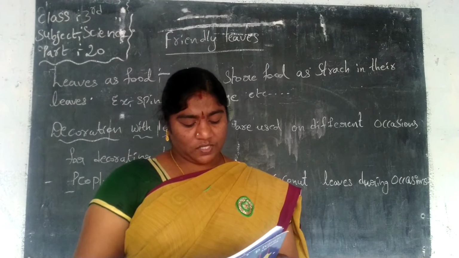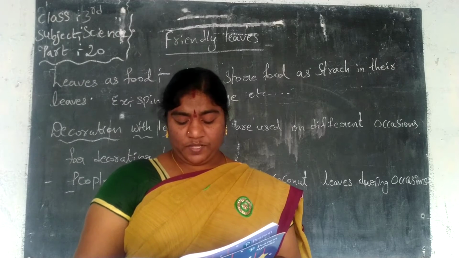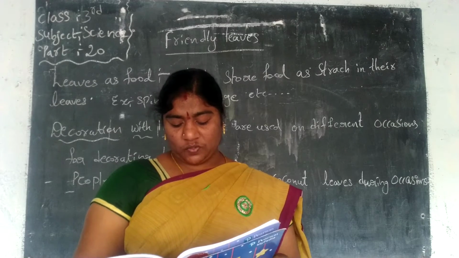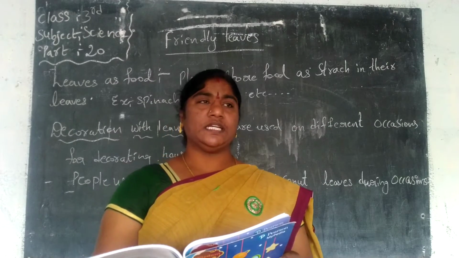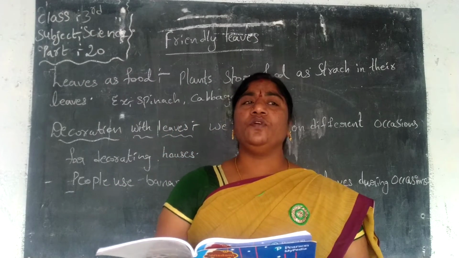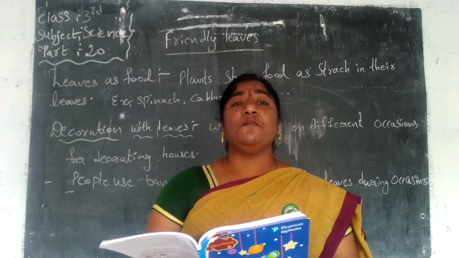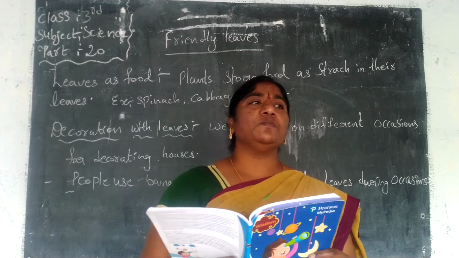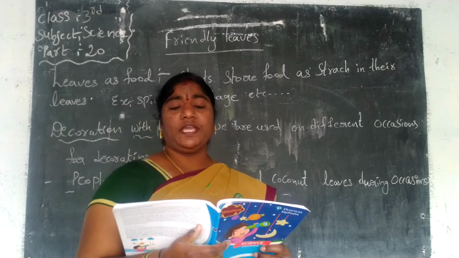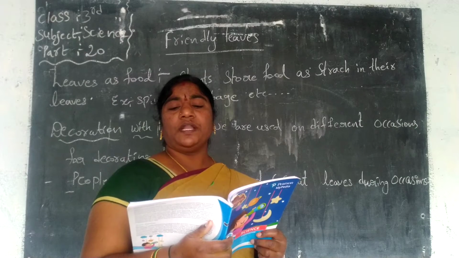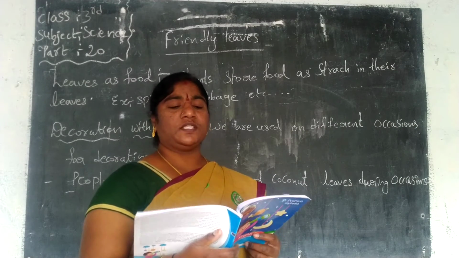See, plants store food as starch in their leaves. Some of the leaves we consume are coriander, spinach, cabbage and fenugreek, that is called menthi. We take them as food. Spinach, cabbage, fenugreek, amaranth and sorrel leaves are cooked as vegetables.